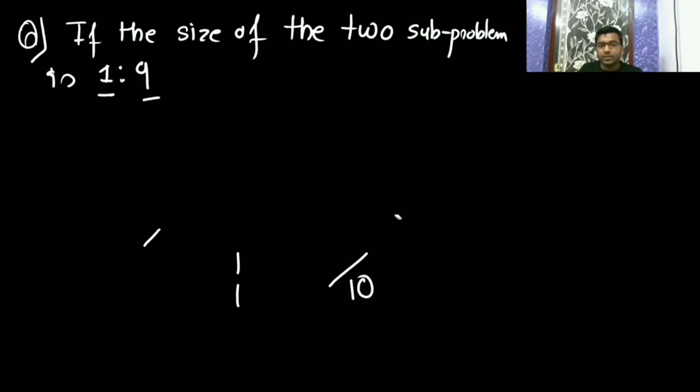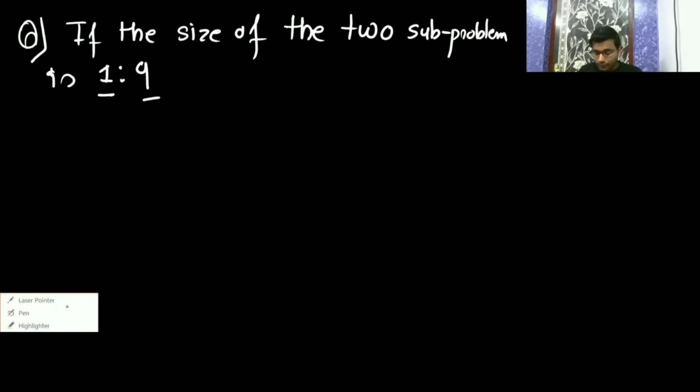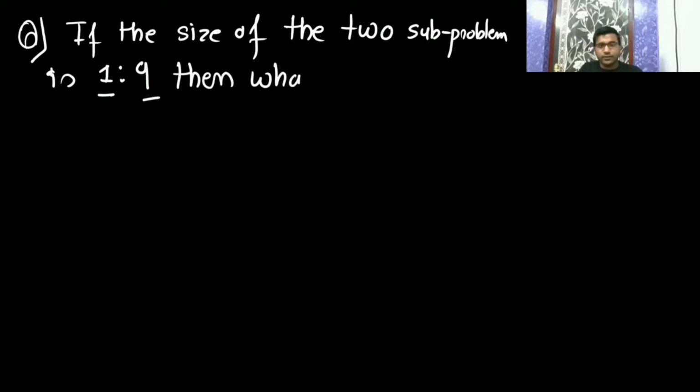Then what will be the time complexity? In one subproblem it will have, yeah, the space is going to be n only. We have seen that the space in the worst case is big O of n. Yeah, correct. See, so 1 is to 9. Then what will be the time complexity?